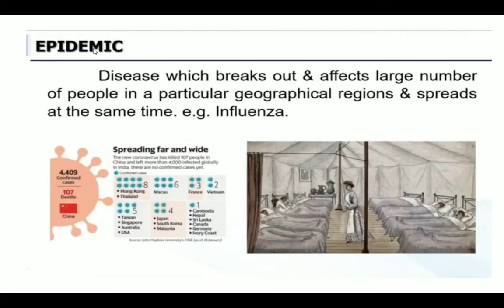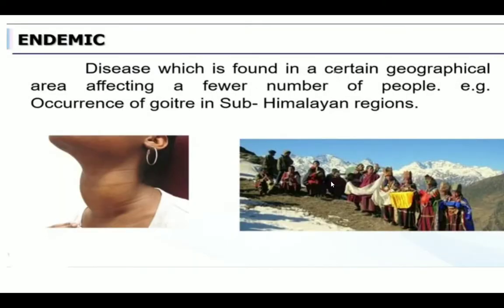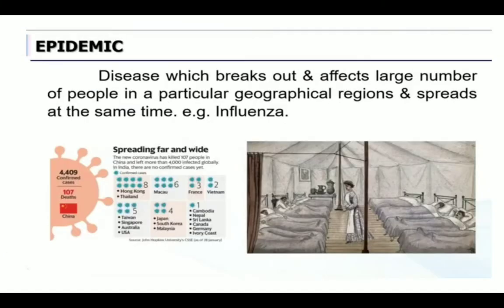And next, epidemic. Epidemic means a disease which breaks out and affects a large number of people in a particular geographical region. This is also a disease in a certain geographical area only, but it affects a large number of people. In the previous slide we saw fewer people affected in a certain area. This is just the opposite.